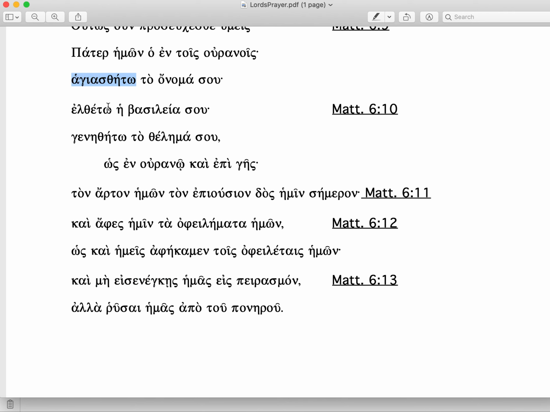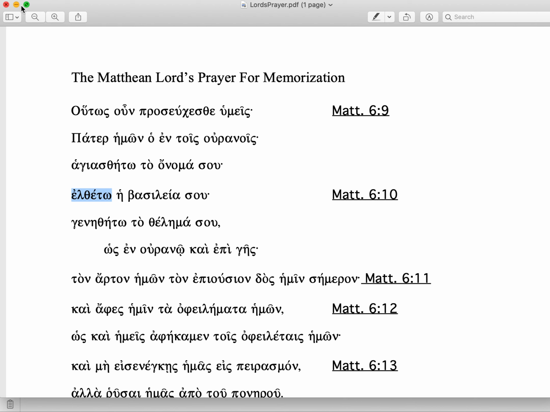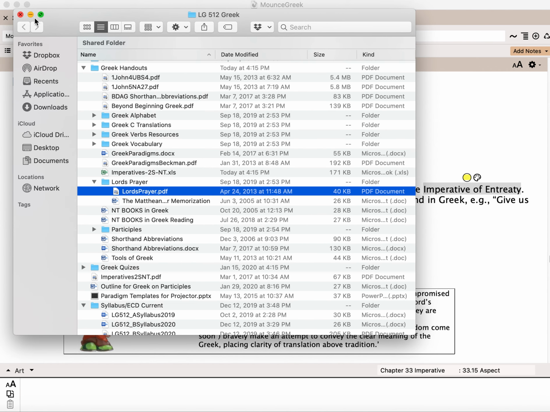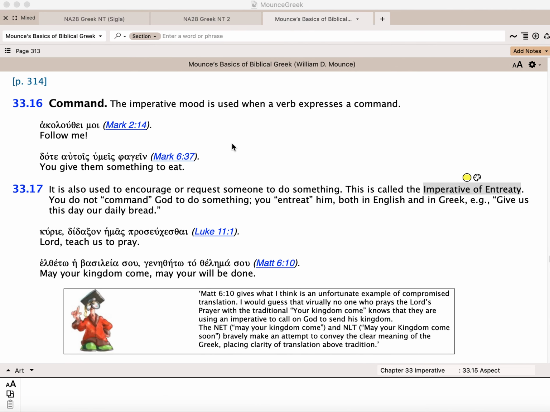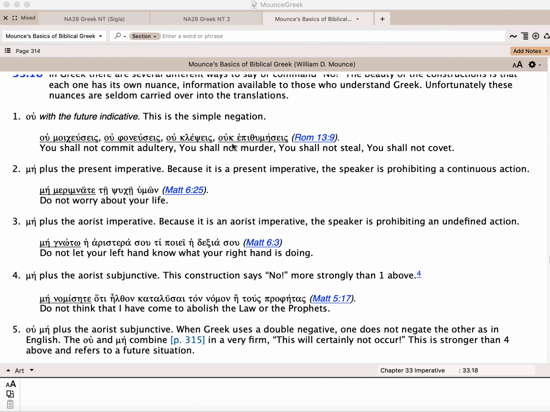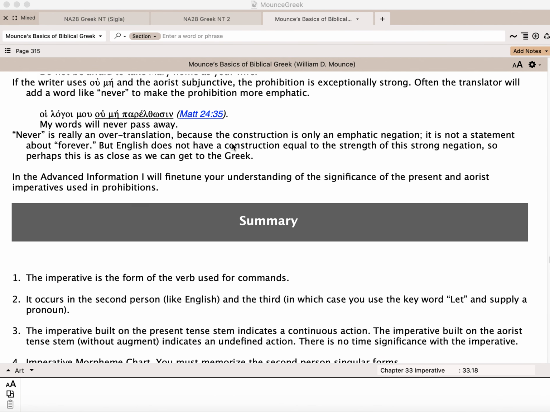So there is also, the Lord's Prayer is on the Canvas site, so you can download that for memorization and writing it on the back of the final. That would be great. But this is a good example of some imperatives there. So some are commands. Some, if an imperative is used in prayer, it's an imperative of entreaty. So that should get us to what we're looking at trying to do with this chapter.